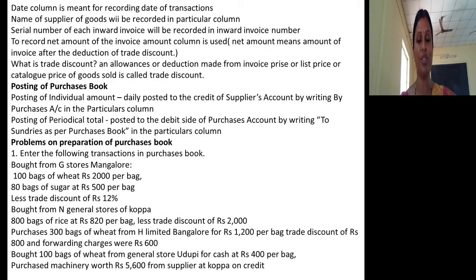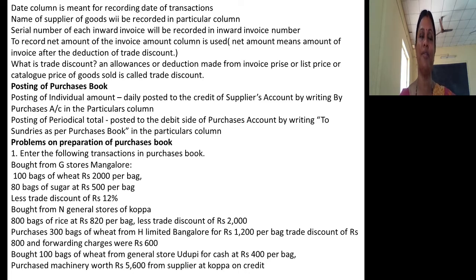Daily we will post transactions from the purchases book to the particular supplier. In the purchases account, we will post the transaction from the purchases book on the debit side, while posting transactions relating to credit purchases in the purchases account.